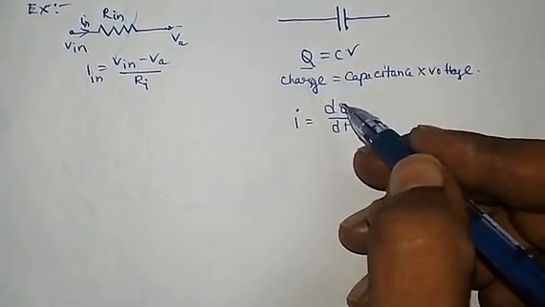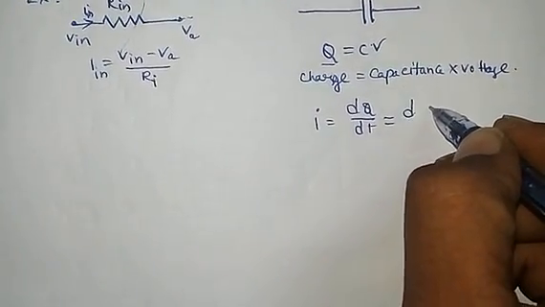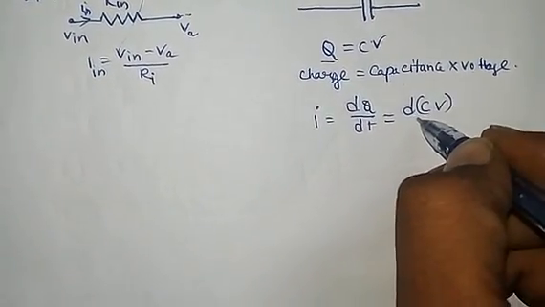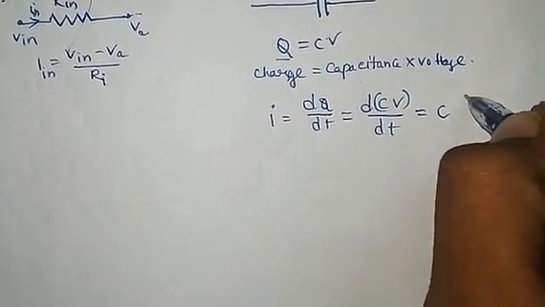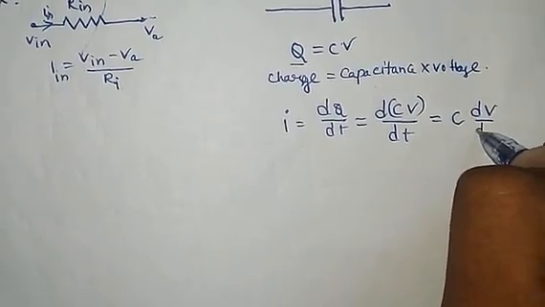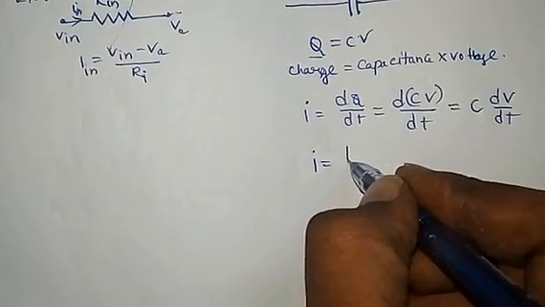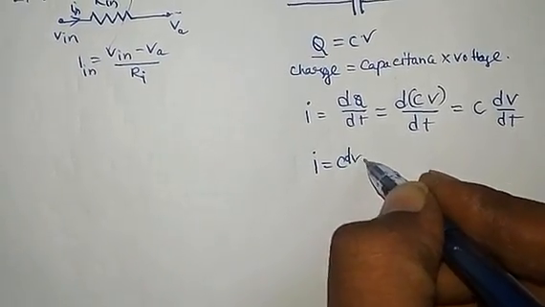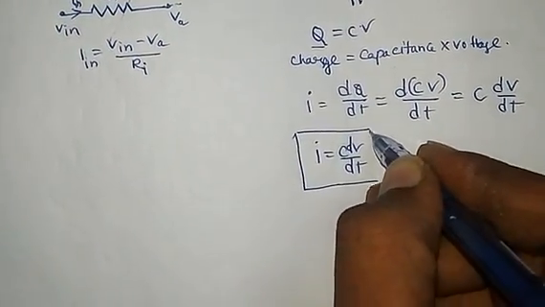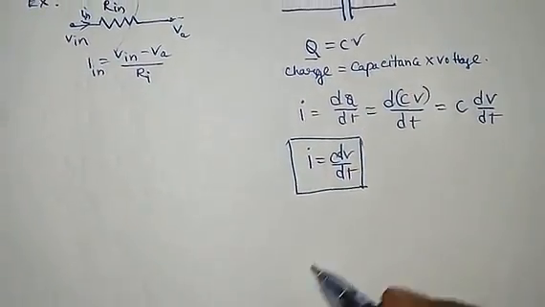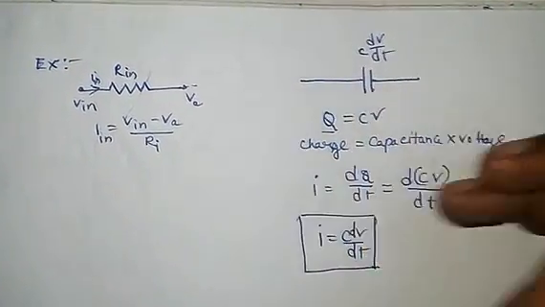Here Q equal to CV, so I equals d(CV) by dt. C is a constant, so I equal to C dV by dt. So the current across a capacitor is C dV by dt.